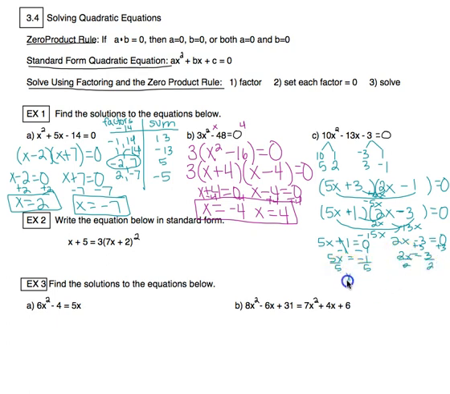So I end up with x equals negative 1/5. Your answers in the quiz will be fraction form, so don't give decimals. Here I end up with x equals 3/2. So I've got 3/2, negative 1/5 for my 2 solutions there.